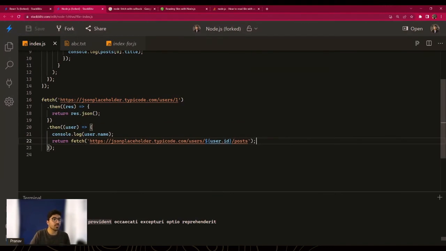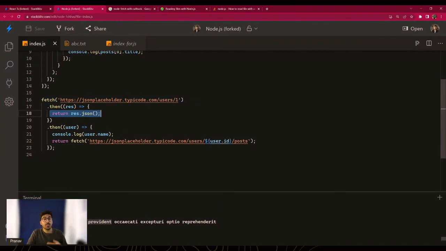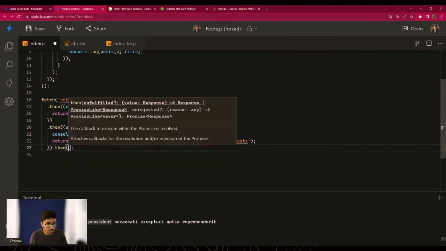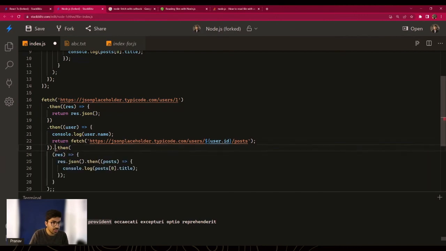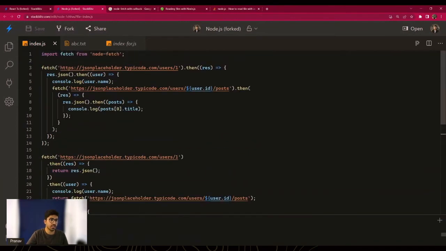So what we are doing is we are handling all the promises that we needed to handle one after the other much more gracefully, right? Whenever we return something, it can be handled with a promise. If we return a promise, it can be used with .then again and again and again, and we can write this 100 times. This is a much leaner, much cleaner code. And let's finally complete this. Once this is run, we still get the .then. There you go. And last but not the least, the post. So obviously this is much cleaner than this one, right?